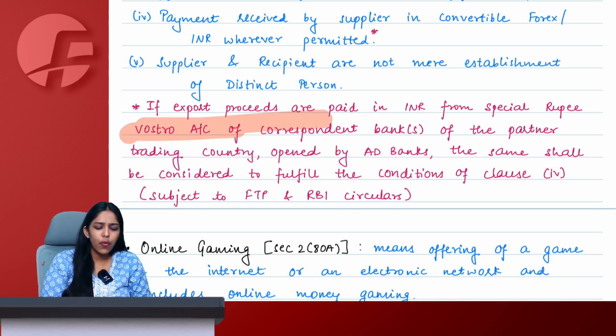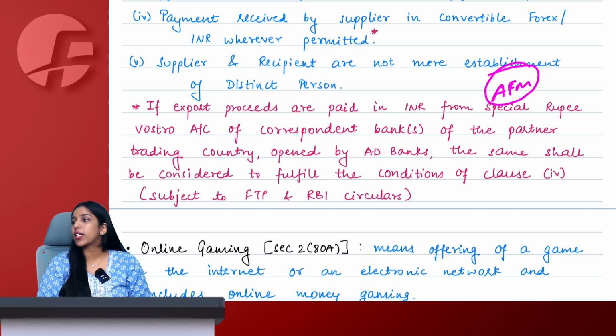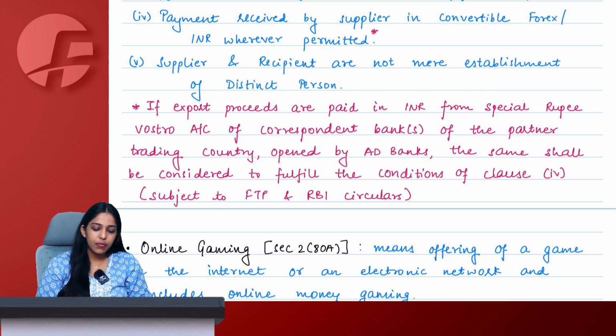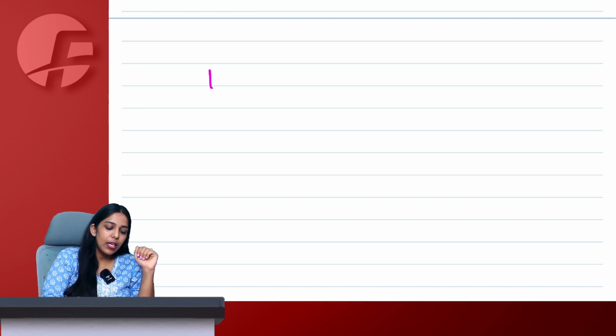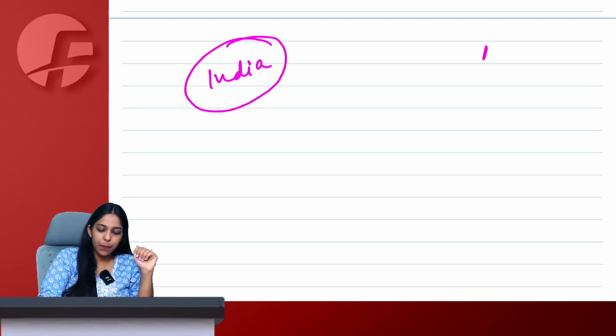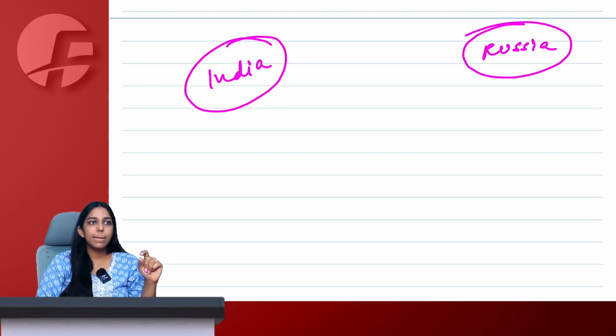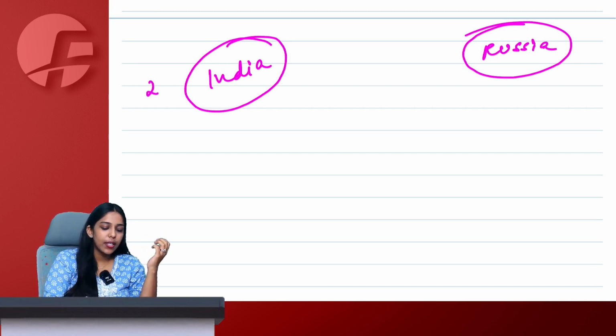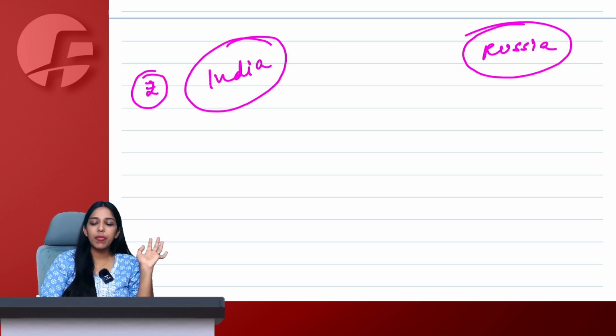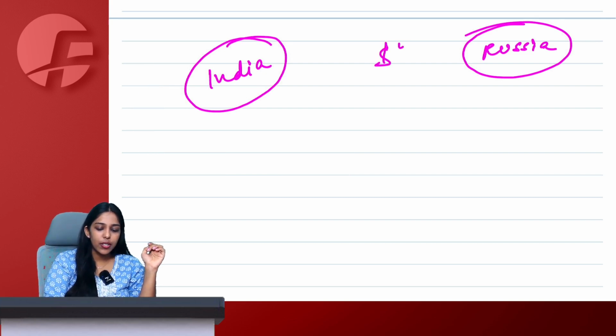What is this Nostro-Vostro account? Do you have an idea? If you have completed your AFM lectures, then I am sure that you know what is a Nostro-Vostro account. I will not go into much detail because anyways you cover it in the subject of AFM, but still I will give you an idea. Let's say India and Russia. Russia doesn't have much trust in Indian national rupee. We do not have much trust in Russian rubles. Therefore, we decide to do transactions in dollars.